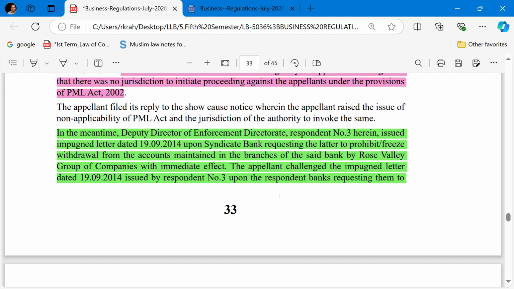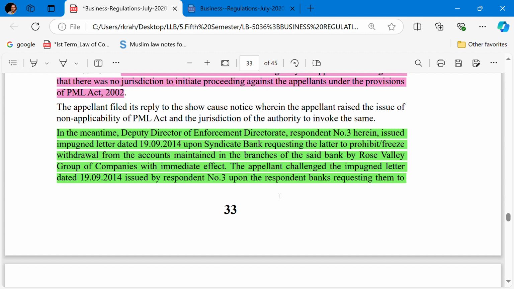In the meantime, the Deputy Director of the Enforcement Directorate, respondent number 3, issued the impugned letter dated 19 November 2014 upon the Syndicate Bank requiring it to prohibit, freeze and withdrawal from the accounts maintained in the branches of the said bank by Rose Valley Group of companies with immediate effect.